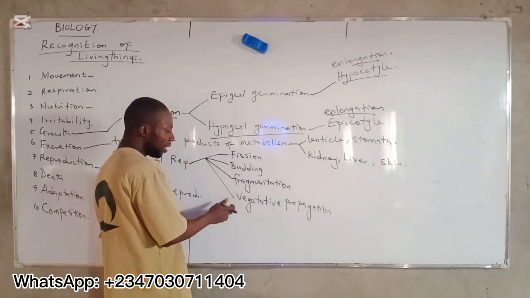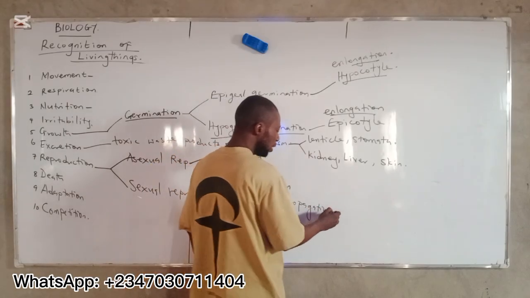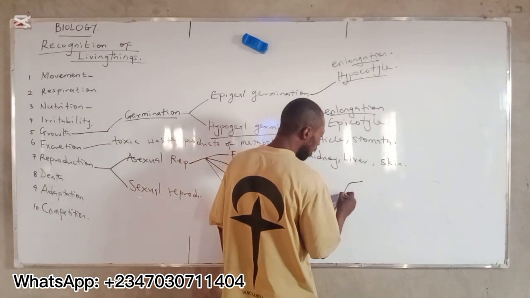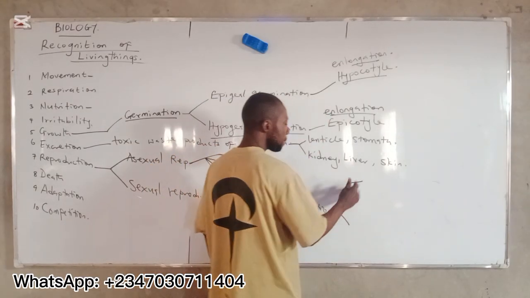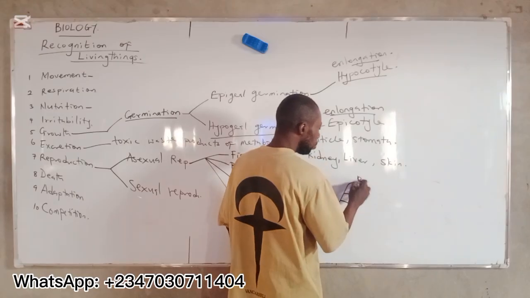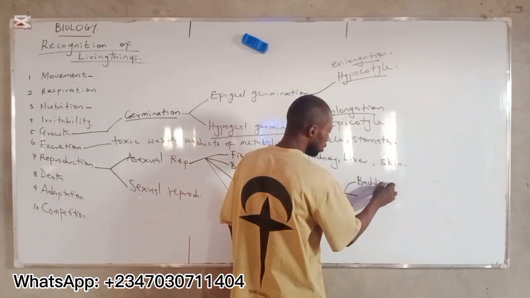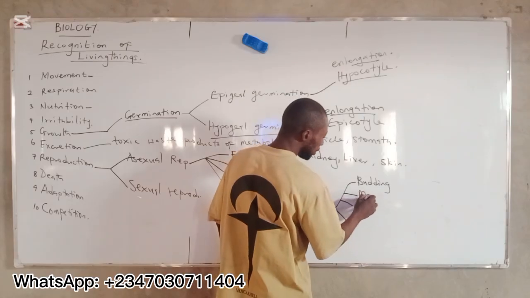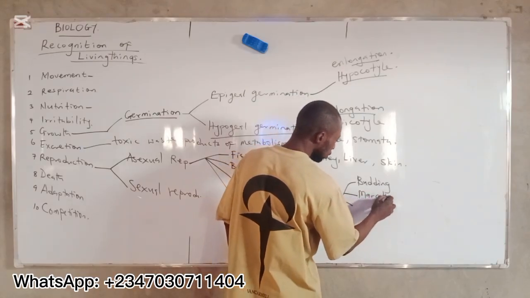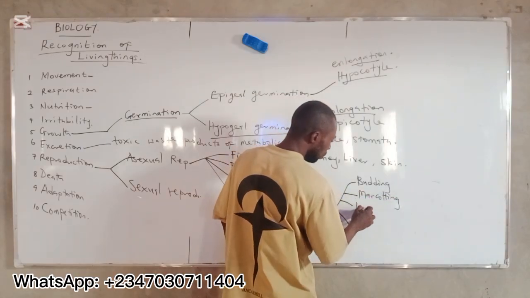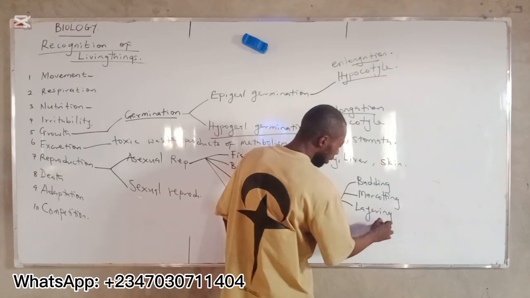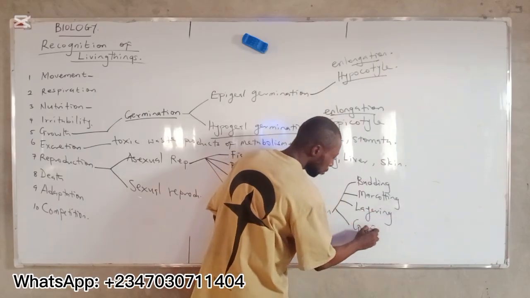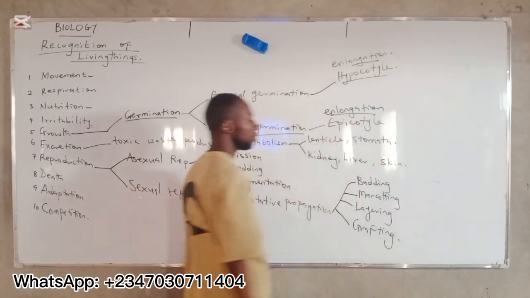Then the vegetative propagation here is divided into four: budding, marcotting, layering, and grafting.